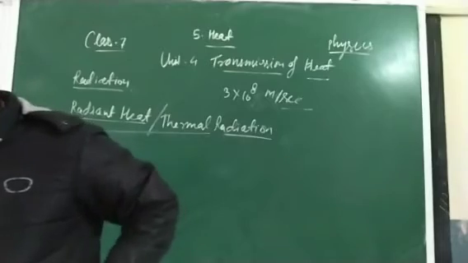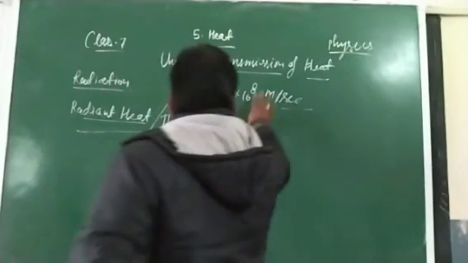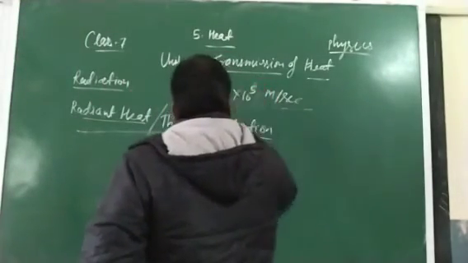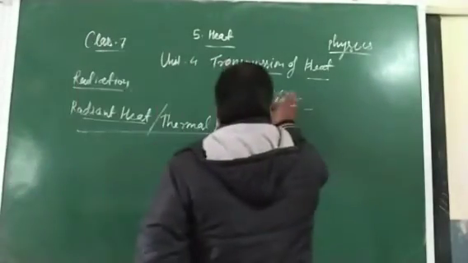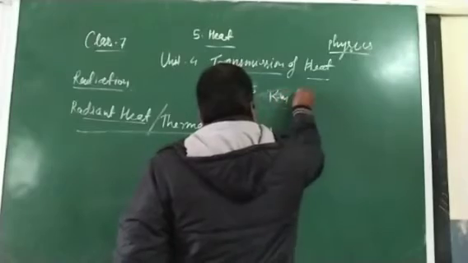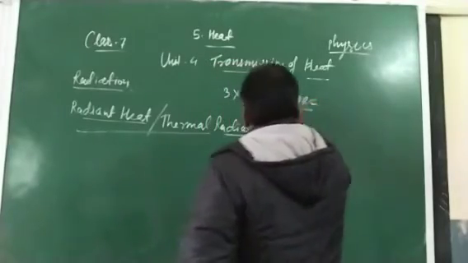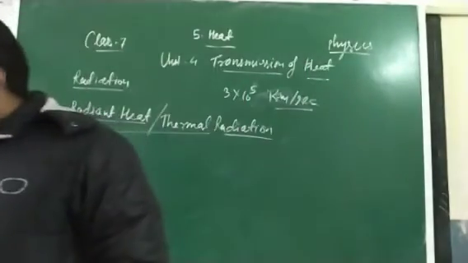Clear? So what is its speed? The speed of this is 3 into 10 to the power 5 kilometer per second. This is the speed of radiant energy.